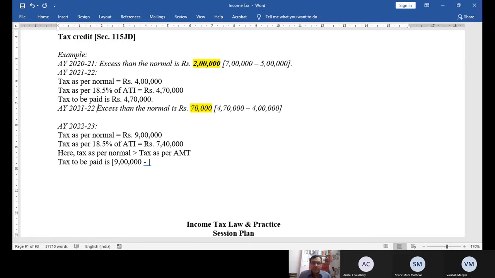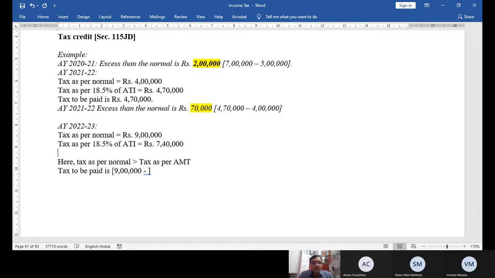Rule says that AMT is minimum. So in the year in which your tax as per normal is more than the AMT, check the difference by which it is more than AMT. Tax more than AMT is how much?